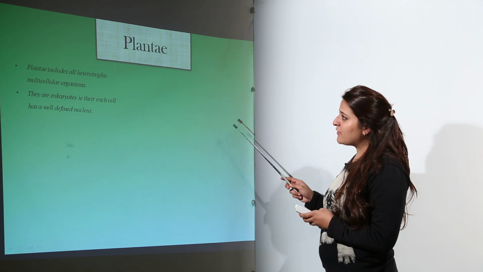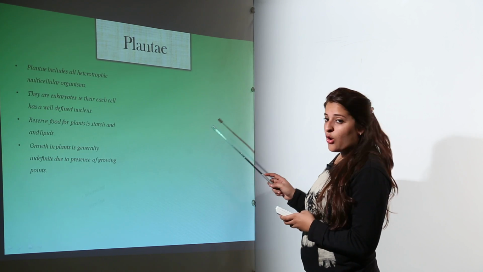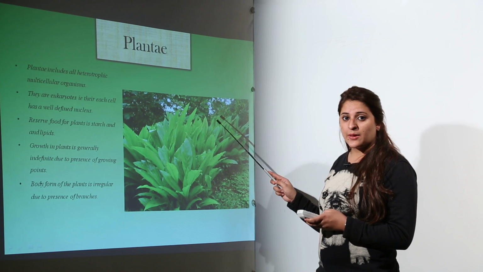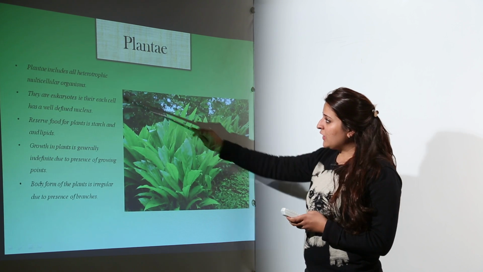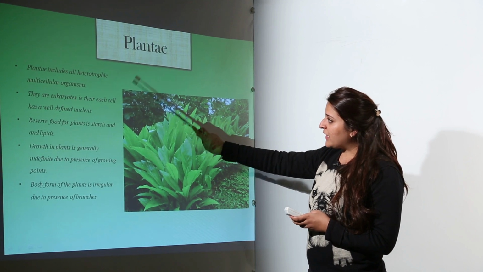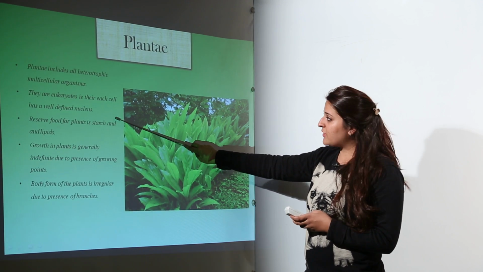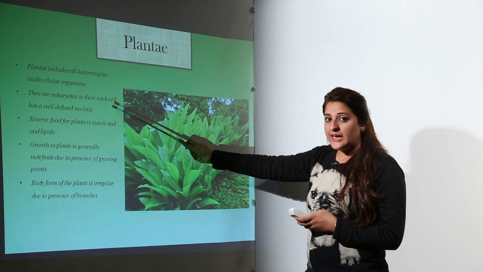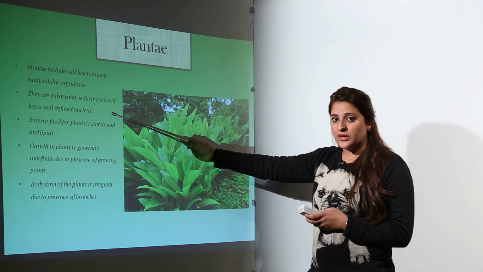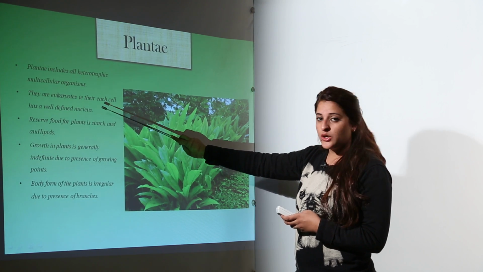The next kingdom is Plantae. Plantae includes all the multicellular plants. Unlike Archaebacteria, which were autotrophic, the Plantae kingdom includes all the organisms that are eukaryotic, that is, each cell has a well-defined, true nucleus with a complete nuclear membrane and nuclear envelope.